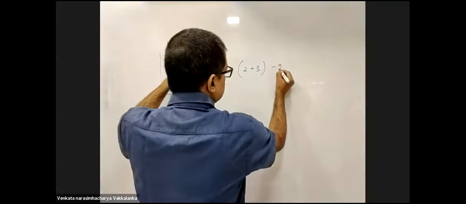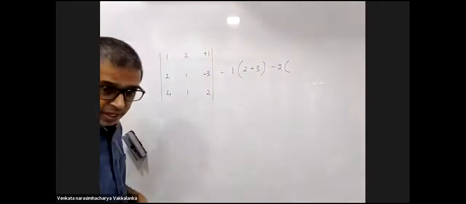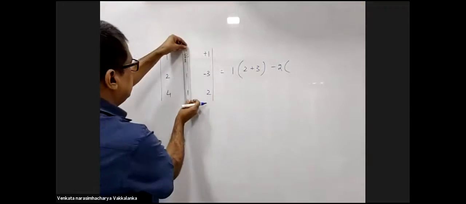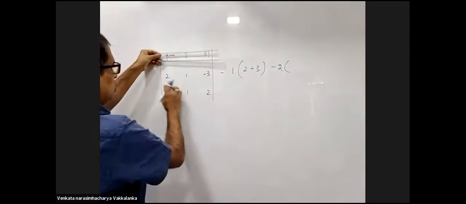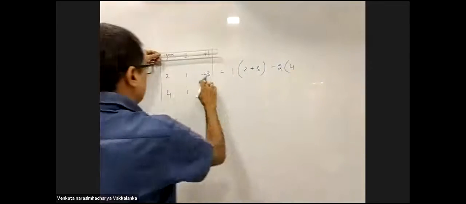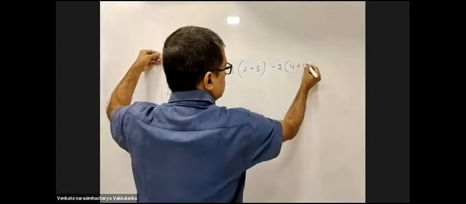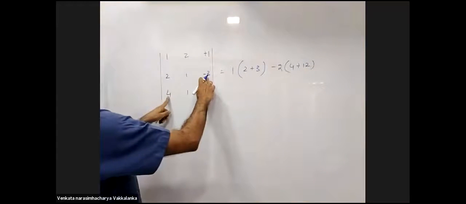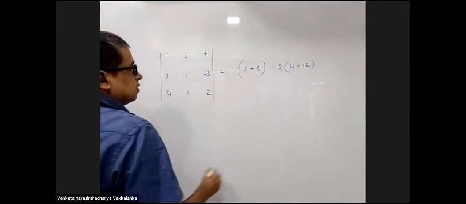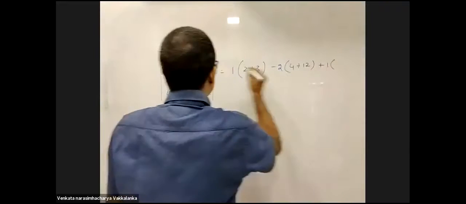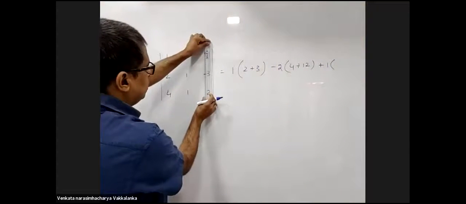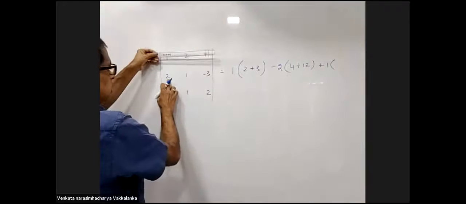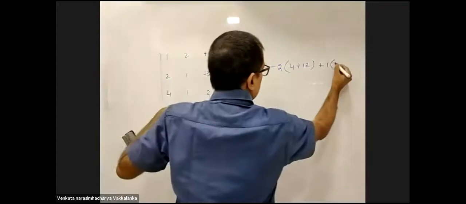Second element must be preceded with a negative sign. Cover this column and this row. This will be 4 plus 12, minus of minus plus 1. Cover this column and this row. This will be 2 minus 4.